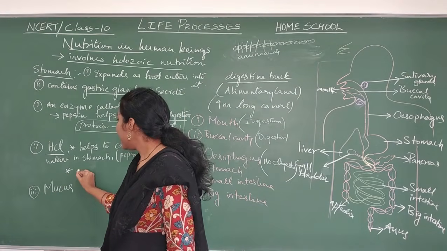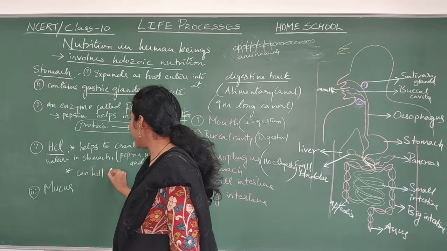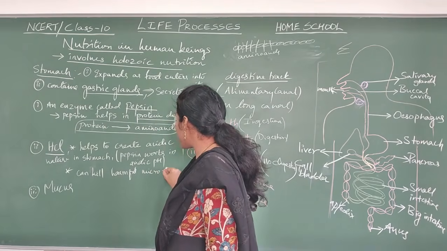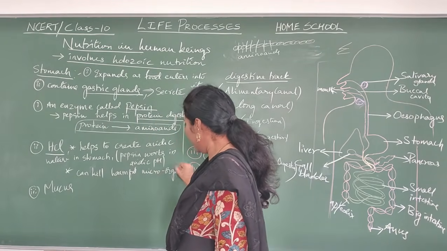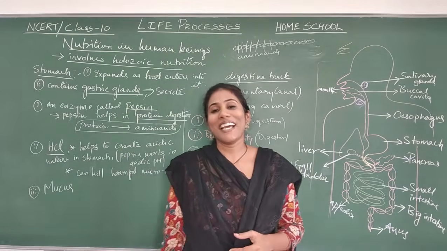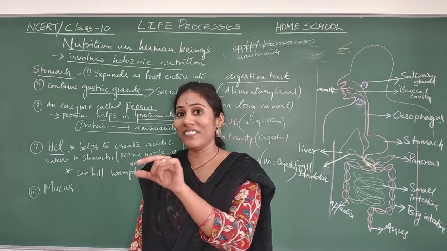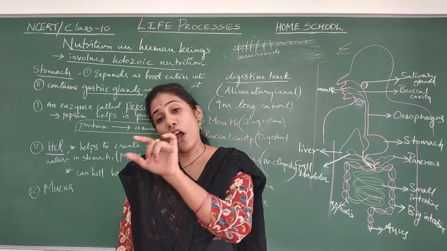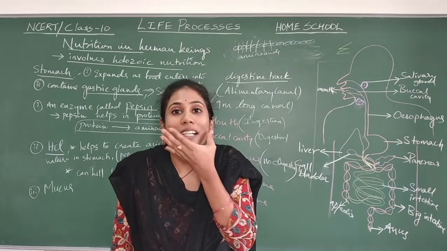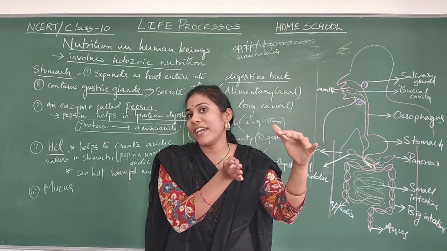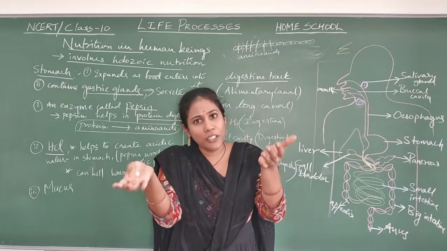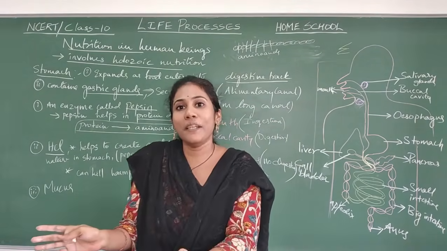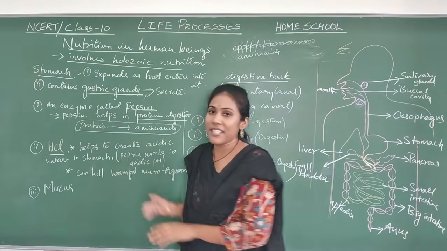So what will you write here? Can kill harmful microorganisms. Actually, saliva also can kill microorganisms. Saliva has salivary amylase, isn't it? To some extent, salivary amylase can also kill the microorganisms in the buccal cavity itself. That is the first step of killing microorganisms. If any microorganisms are missed and go into the stomach, the second level of killing microorganisms takes place by our HCl in the stomach.